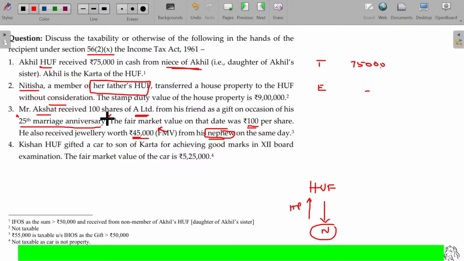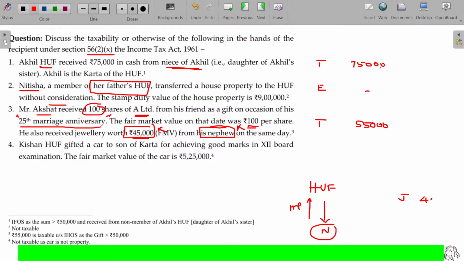100 rupees per share. How many shares are there? 100 shares. So 100 into 100, 10,000 rupees. Nephew, what happens here? Nephew is not falling under relative. So this is 45,000, this is 10,000 rupees. If you add up these two, the value is more than 50,000, then completely taxable. The entire 55,000 is taxable.